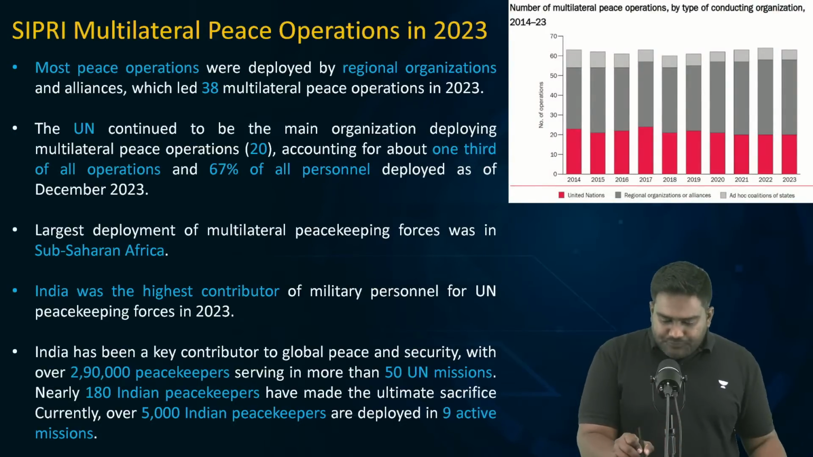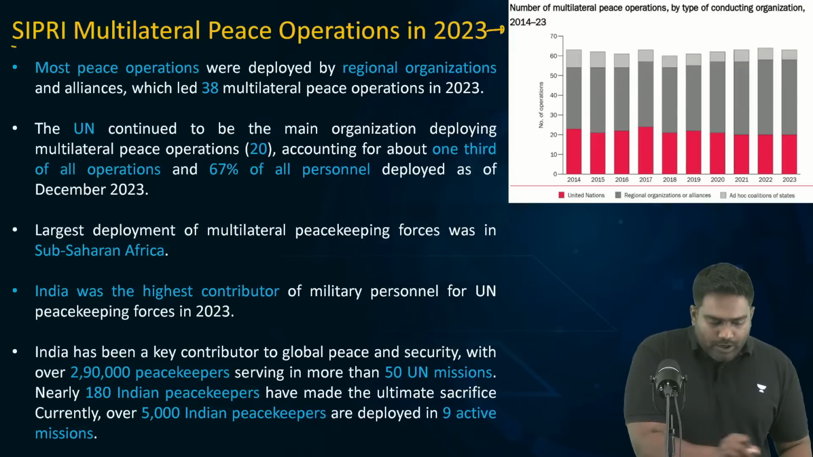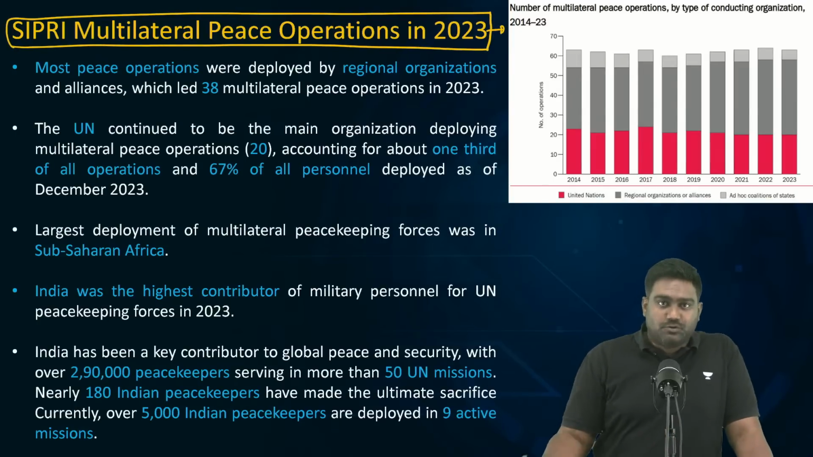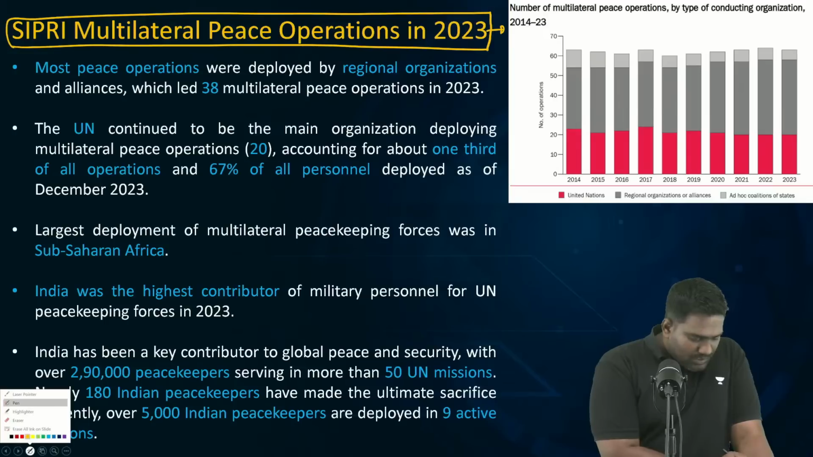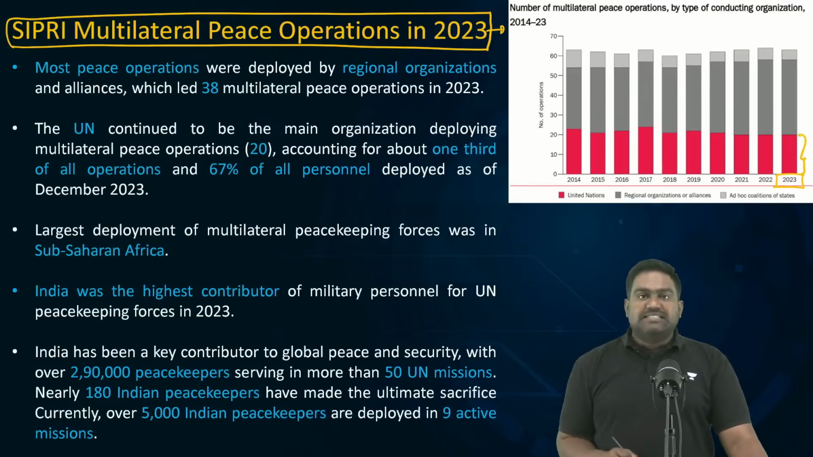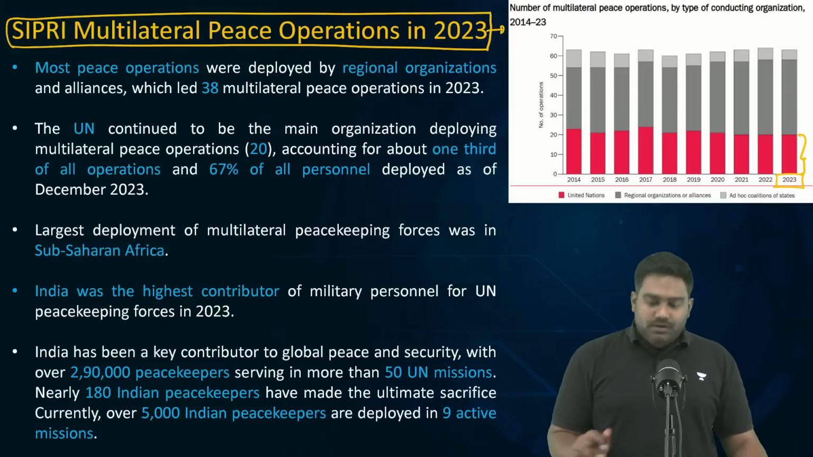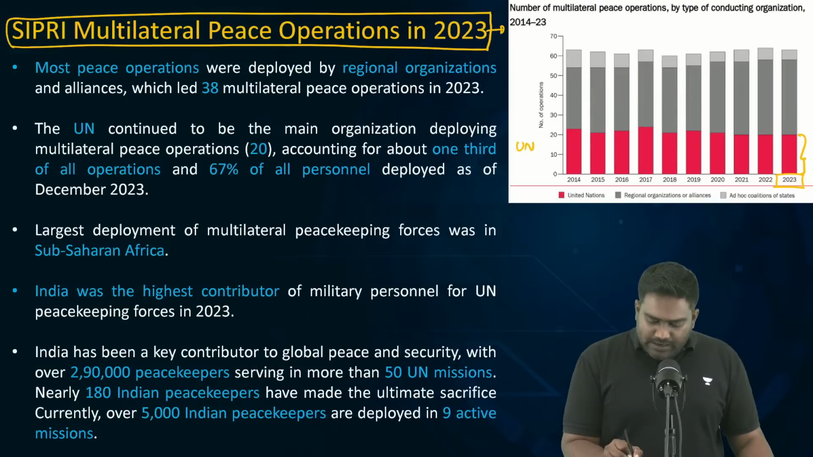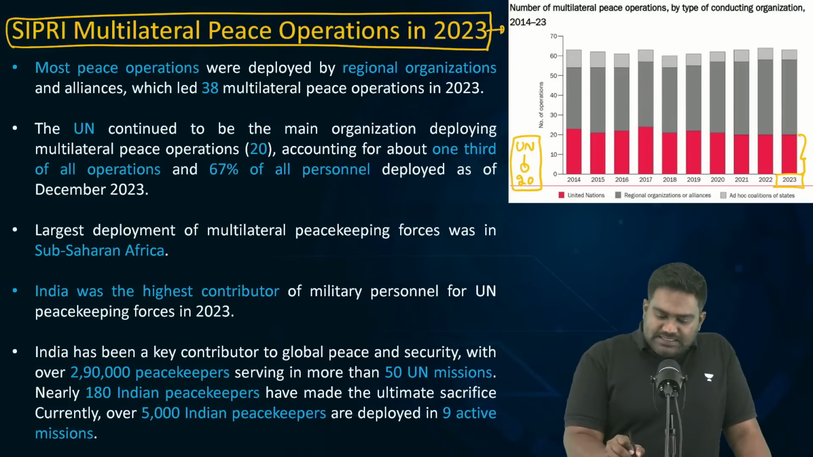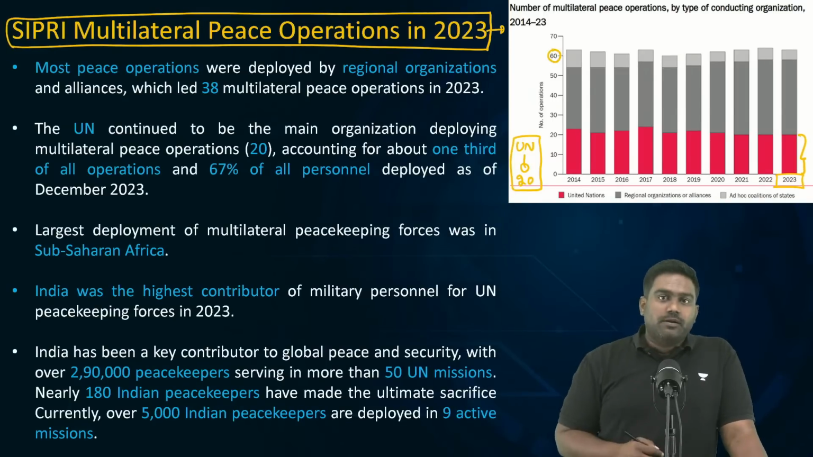Now please look at the graph given over here. It's based on SIPRI's Multilateral Peace Operations Report of 2023 that was published in 2024. According to the data, you can observe here, these are the UN peacekeeping operations going on. UN was involved in around 20 peacekeeping operations. But across the world, there are more than 60 peacekeeping operations going on.